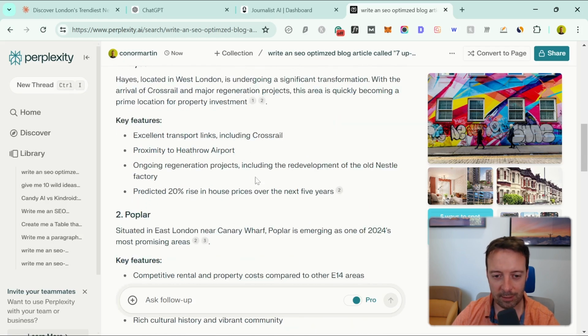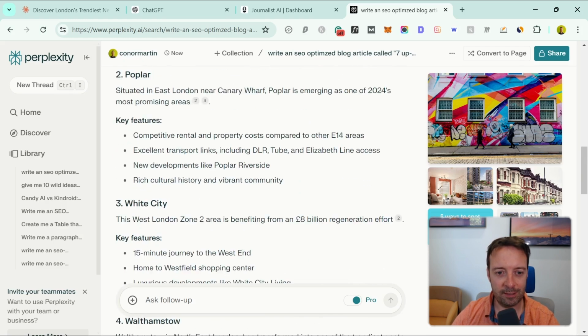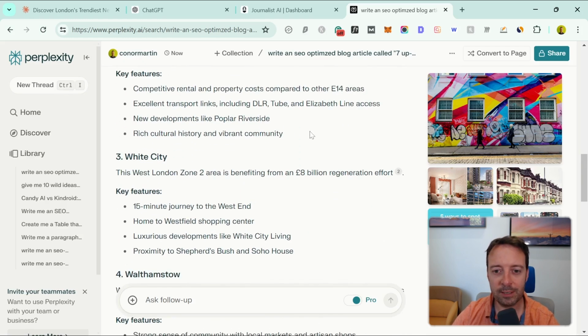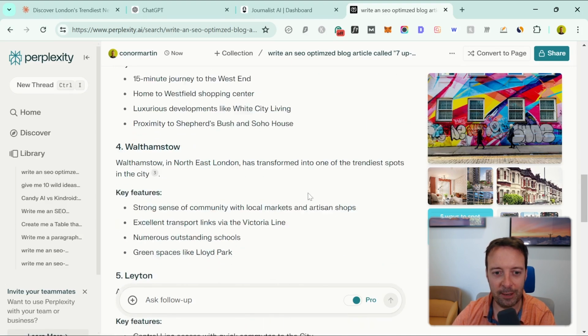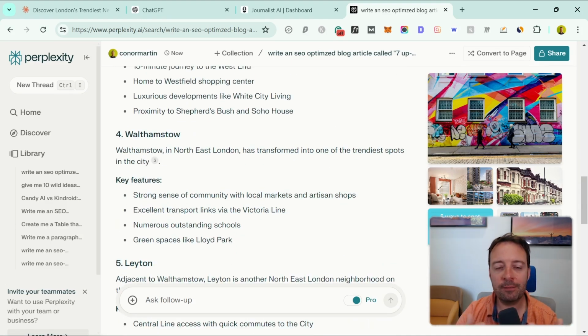So to be honest, I don't live in London, but these are neighborhoods I've never heard of. So possibly these are more up and coming, right? And they've got source links here to different websites. They've got the same blog post, up and coming areas of London for 2024. Okay, so that's my comparison of Claude versus ChatGPT. Remember, these general purpose tools are good for specific tasks within a workflow, and then you should use a specific workflow tool, in this case a blogging tool that does everything step by step already for you.